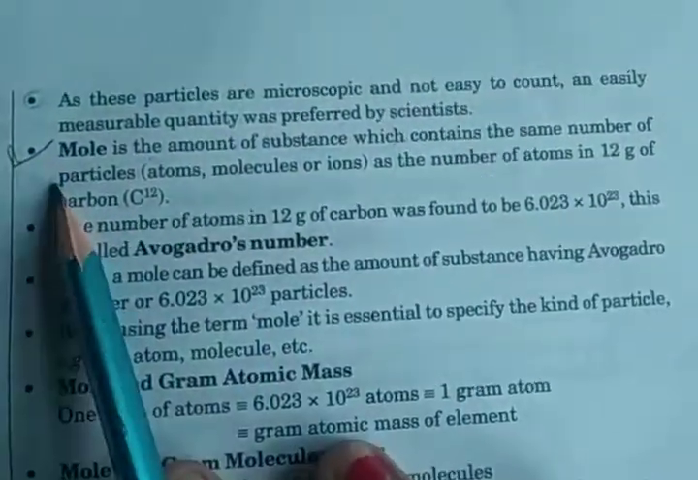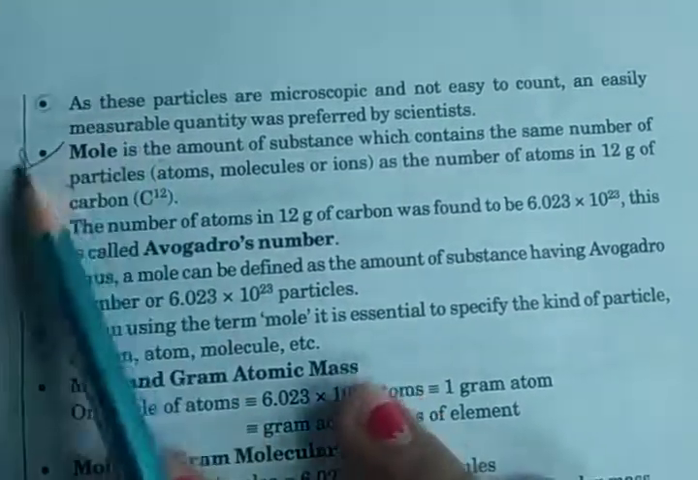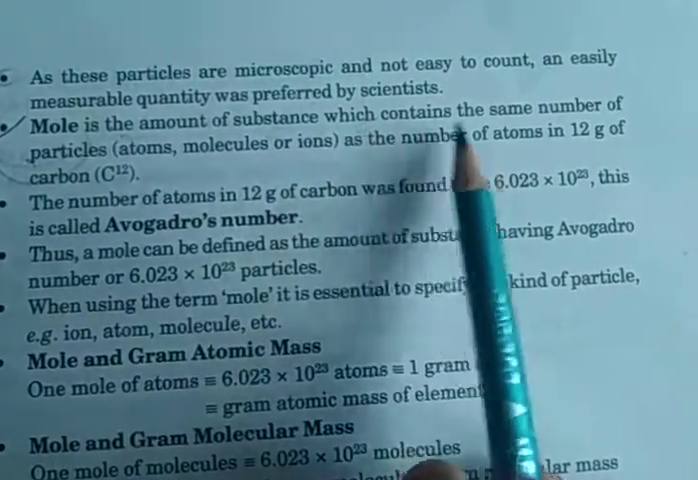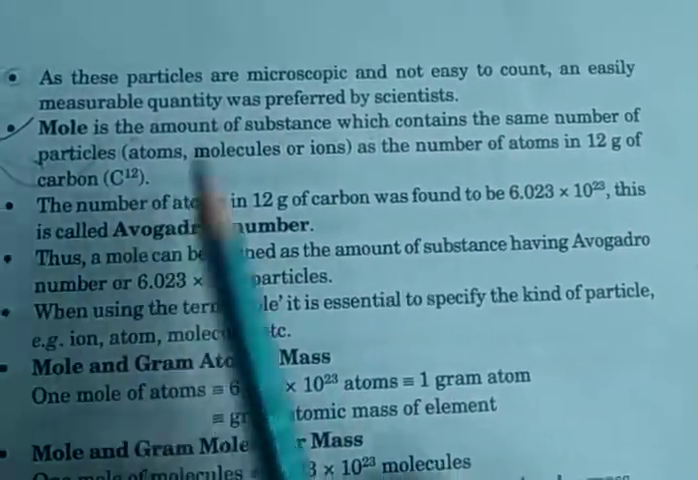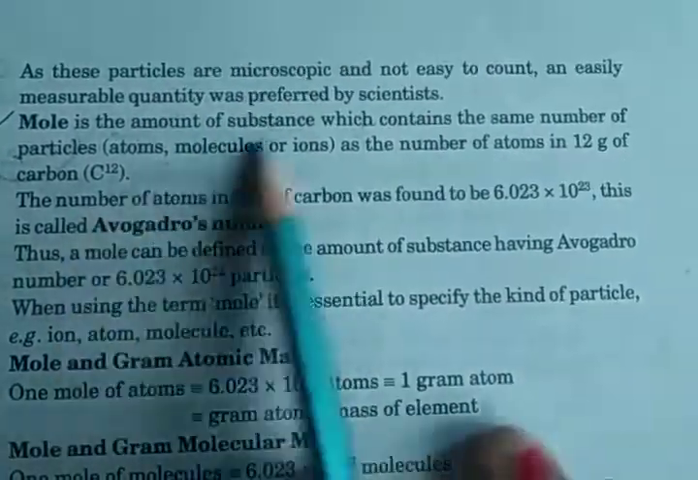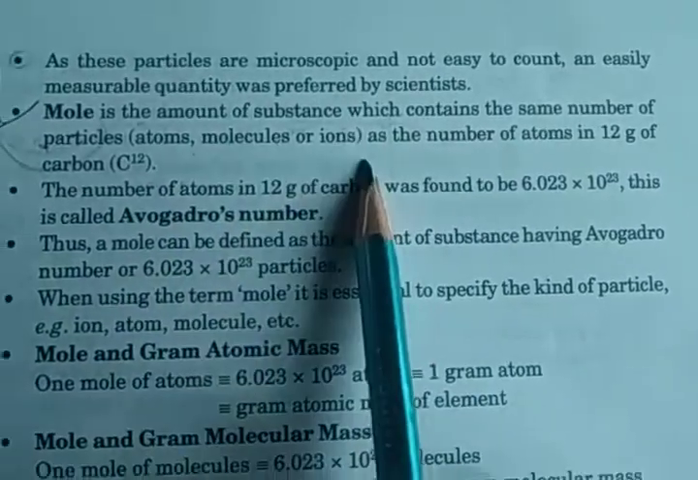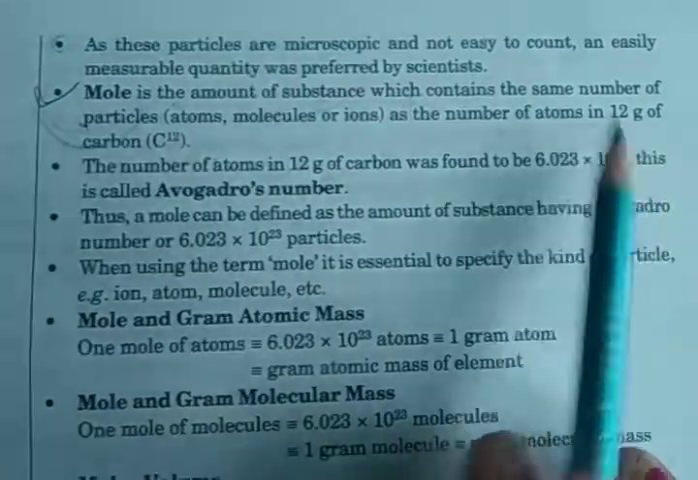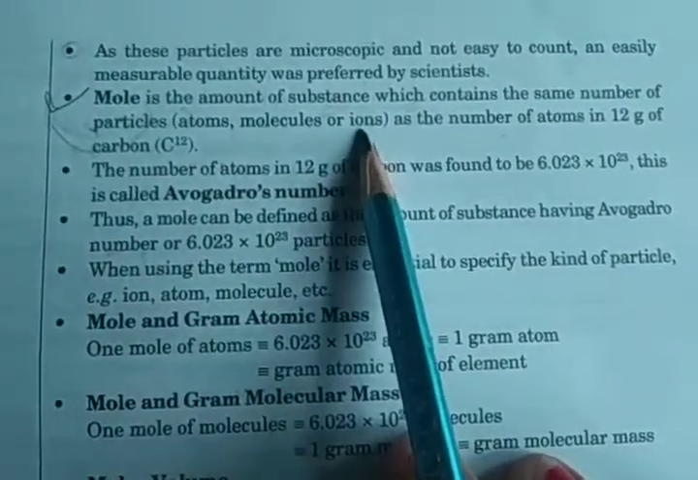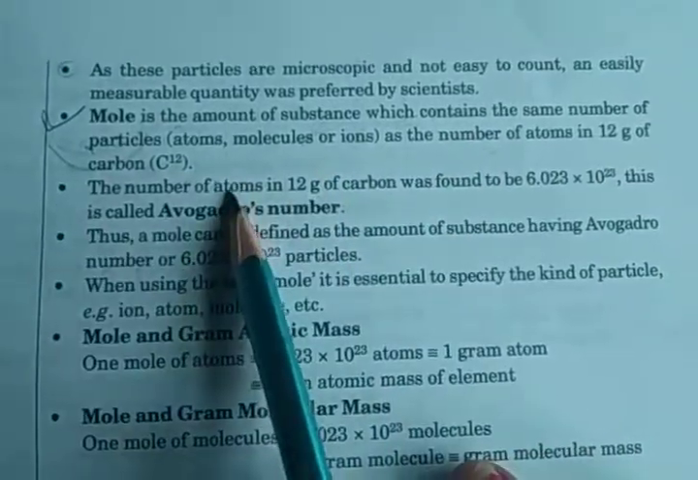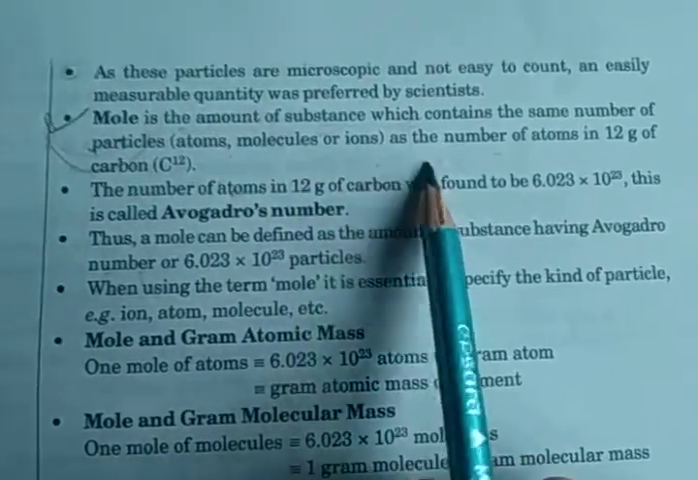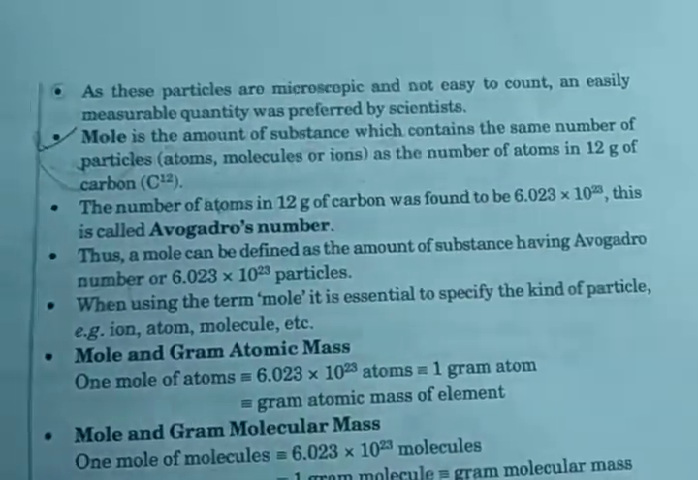So which measurable quantity came? Mole. M-O-L-E, mole. Mole is the amount of the substance which contains the same number of particles, like atoms, molecules or ions, as the number of atoms in 12 gram of carbon, C12.